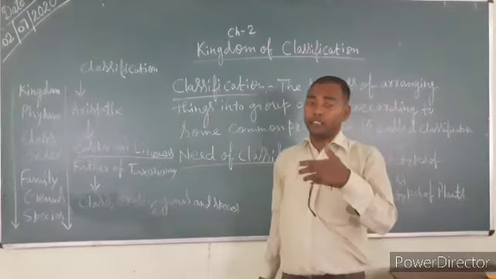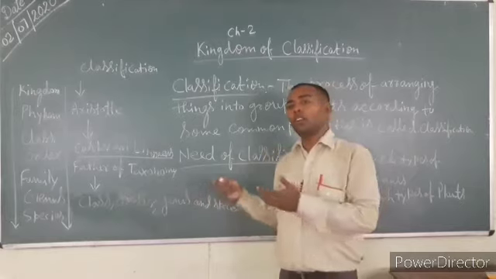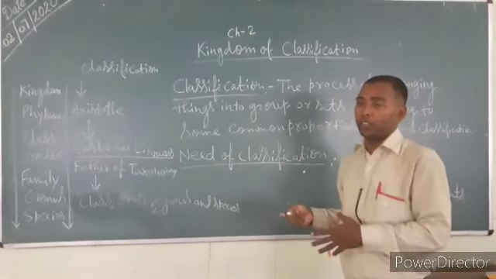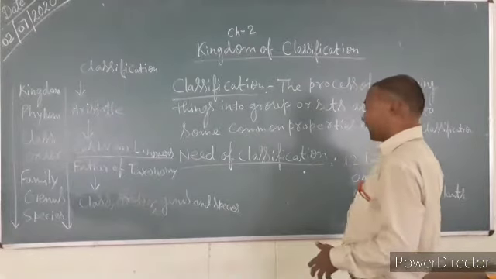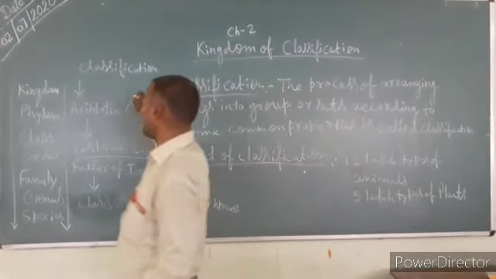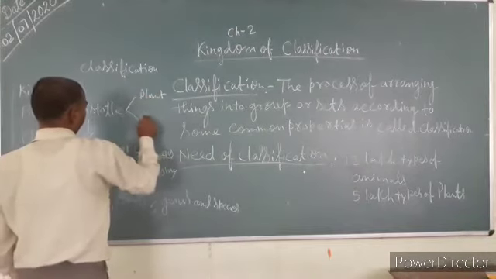He segregated all the creatures, all the living organisms in our world, into two groups only: plants and animals.